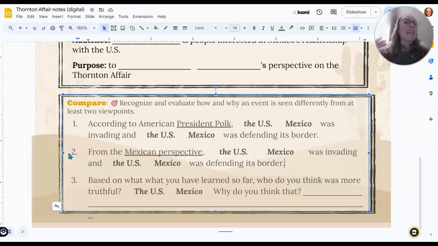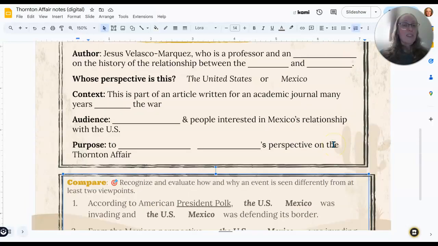Since they have exactly opposite explanations of who was at fault, based on what you have learned so far, who do you think was more truthful, the U.S. or Mexico, about this perspective, at least in the sources we looked at? And why do you think that? This why is a huge part of being able to get a good score on this assignment. So make sure you give me a good sentence there. Give me a good reason based on something that is on the paper.